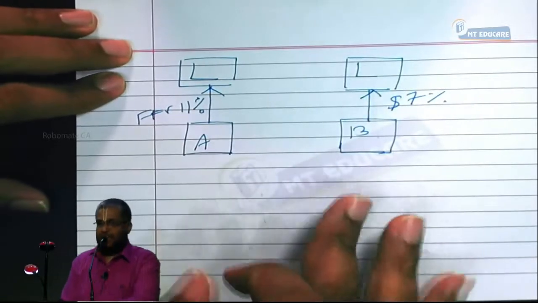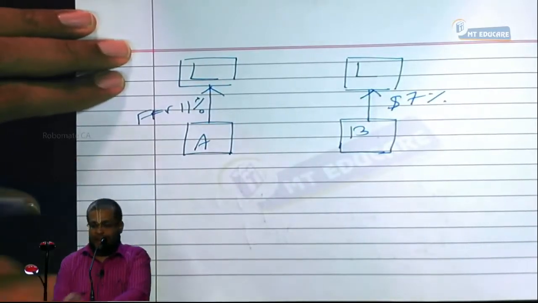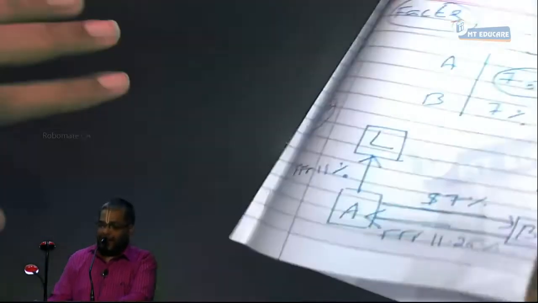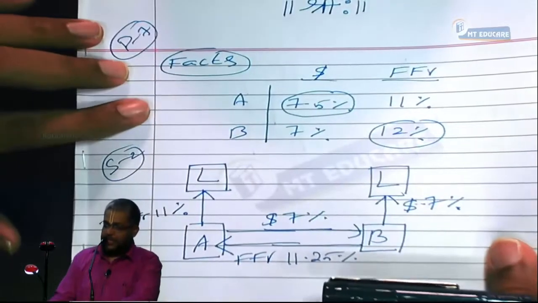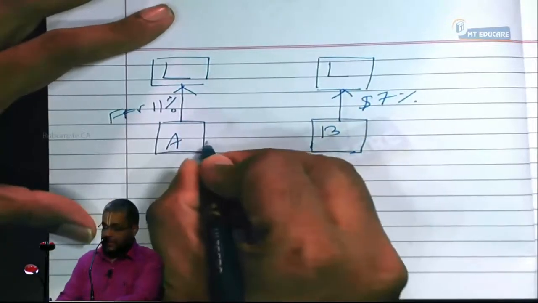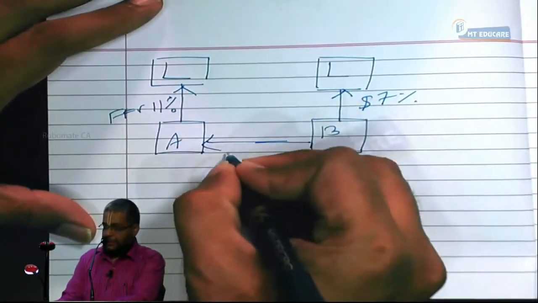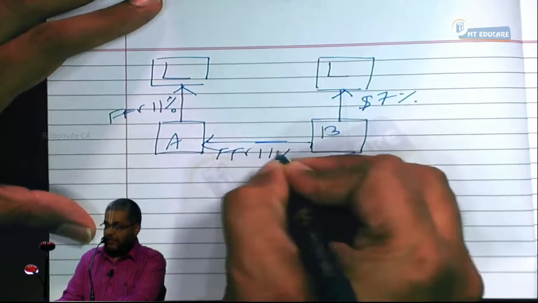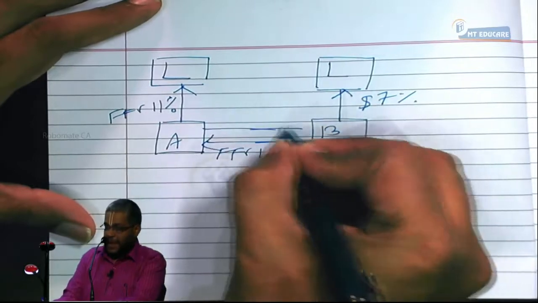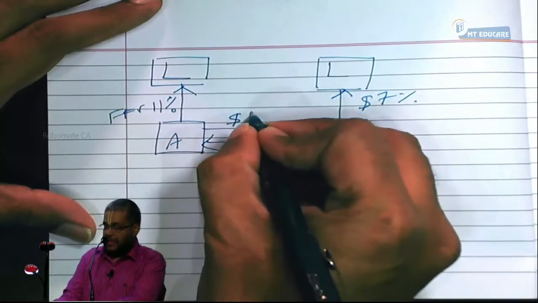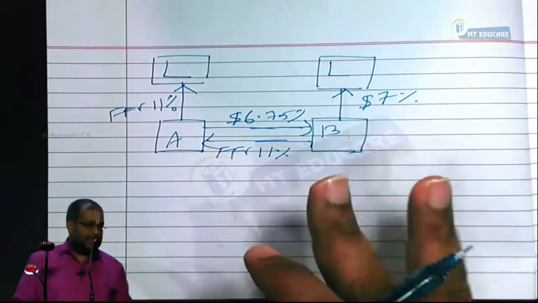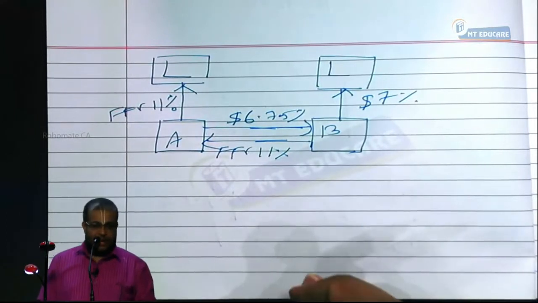B is a balancing figure. So by A, what effective interest does it ultimately want to pay, how much percent? 6.75. So now it will receive how much percent? FFR 11%. Neutralize this flow. It is FFR 11%, and pays what? Dollar, how much percent? 6.75%.